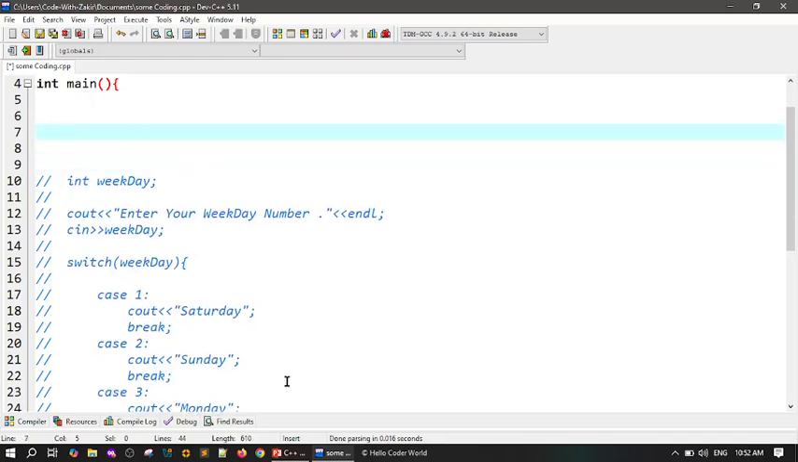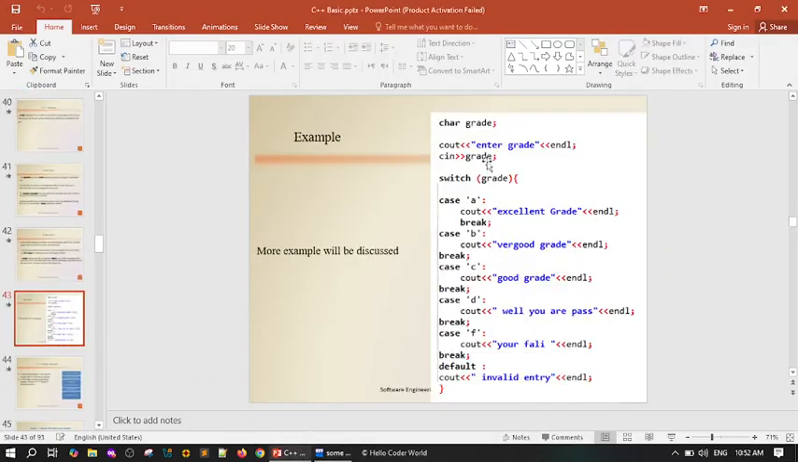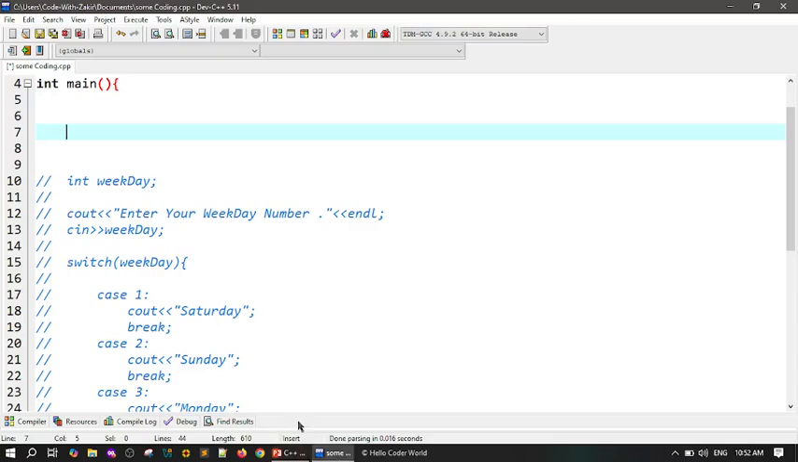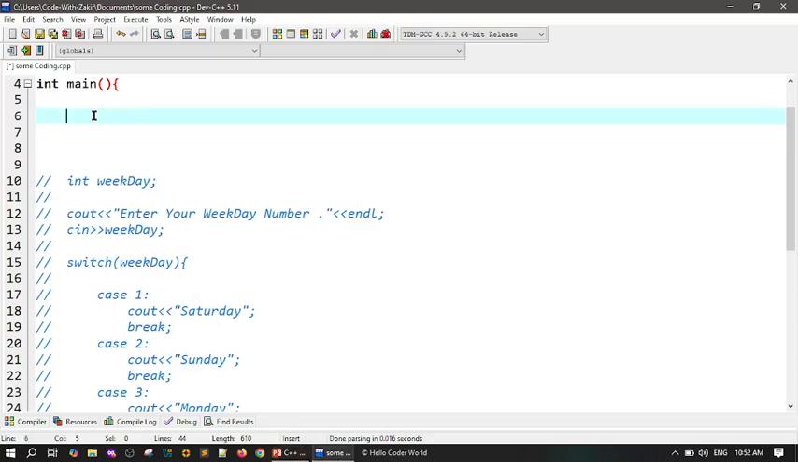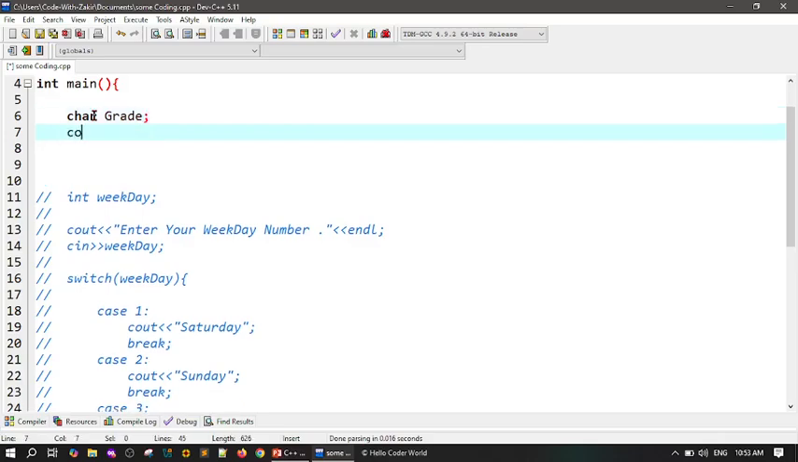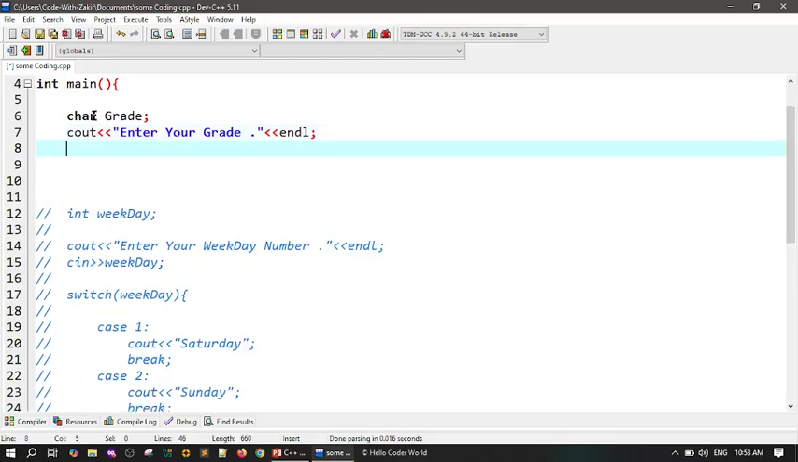The second program that we have is this one, my dears. We have here enter character. We have grade. Enter your grade. After the grade, if it becomes A, excellent grade. If it becomes B, very good grade. If it becomes C, good, and so on. Okay, let's do it practically. Char grade. After that, cout, simply, enter your grade. After endl, cin grade.